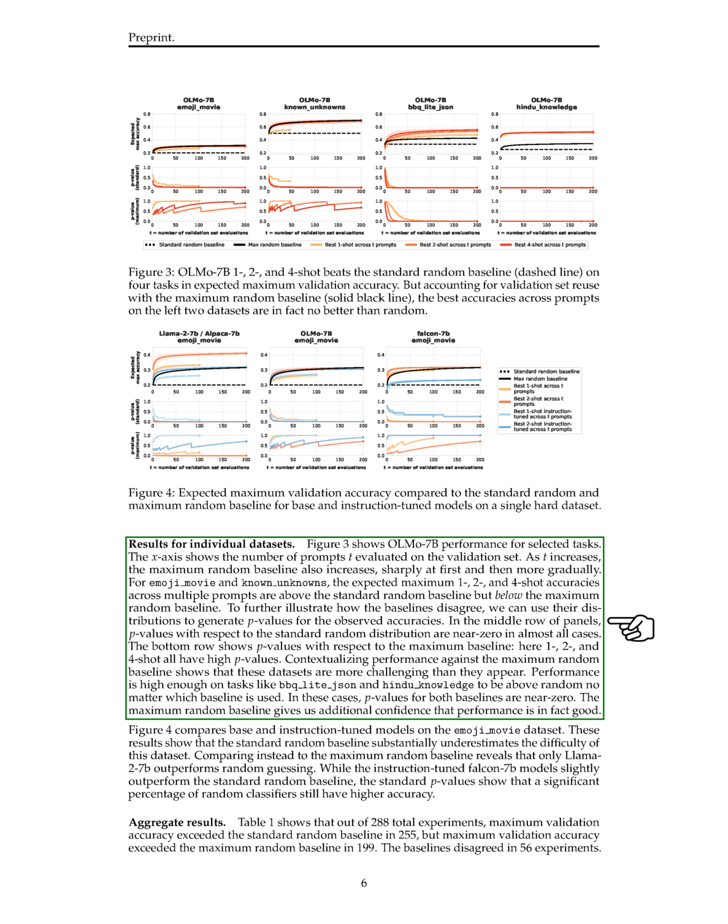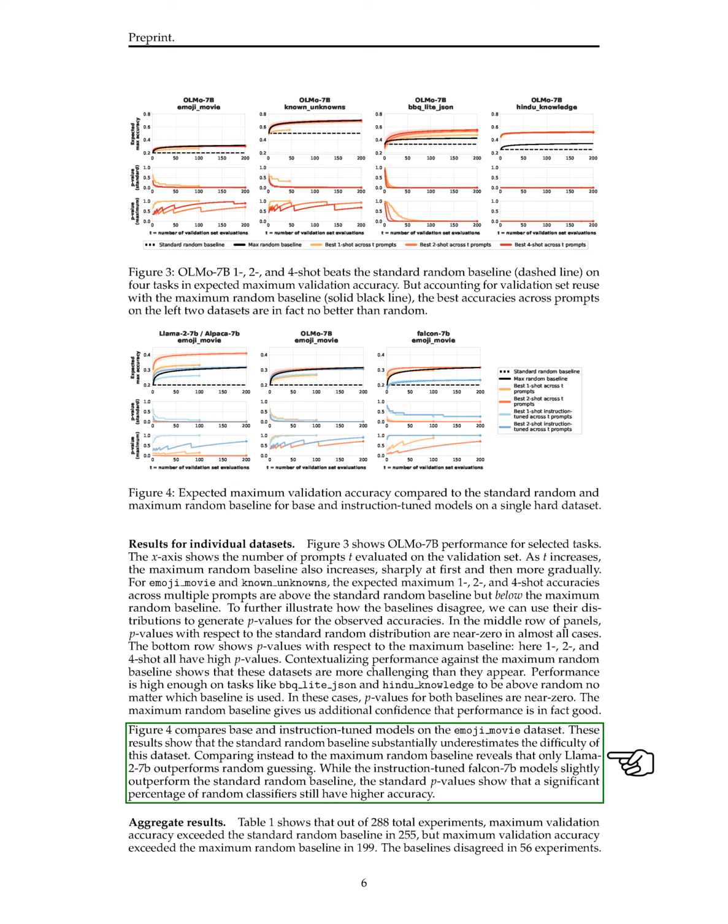Some tasks like barbecue_light_JSON and Hindu_knowledge perform well above random guessing, regardless of the baseline used. The maximum random baseline provides additional confidence in the performance. Comparing base and instruction-tuned models on the emoji_movie dataset shows that the standard random baseline underestimates the dataset's difficulty. Only Llama 2 7B outperforms random guessing, while the instruction-tuned Falcon 7B models slightly surpass the standard random baseline.